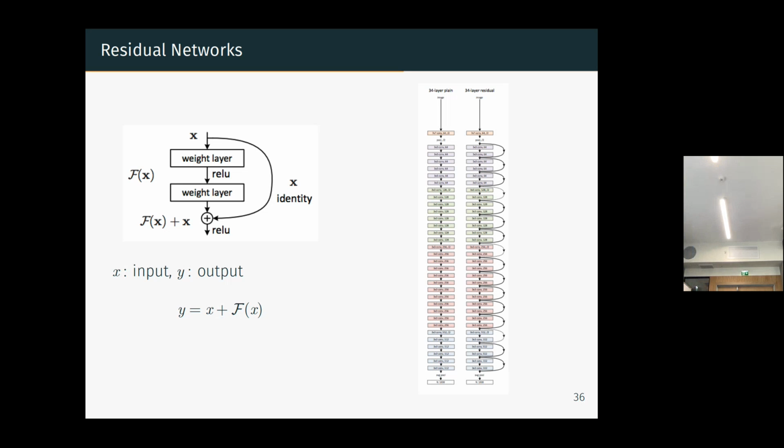For example, if you have 34 layers in your net here, and you have the same thing with residual, you see that you jump from layer to layer. It's very efficient because it makes the training much easier. Okay, so this was just a quick overview of types of neural nets you can see and hear about. Are there some questions?